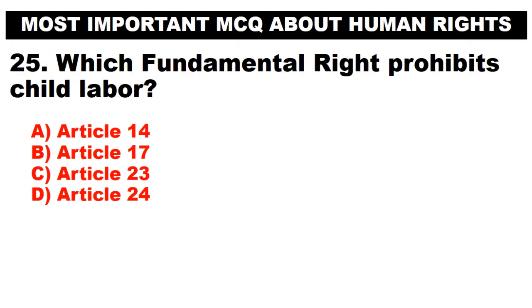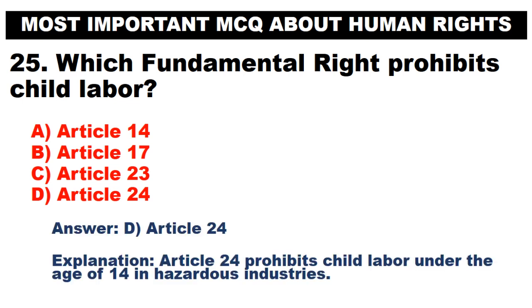Which fundamental right prohibits child labor? A. Article 14. B. Article 17. C. Article 23. D. Article 24. Answer. D. Article 24. Article 24 prohibits child labor under the age of 14 in hazardous industries.